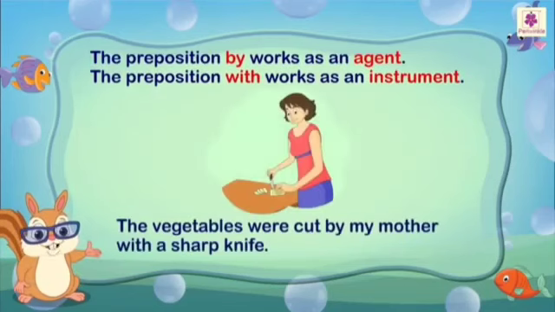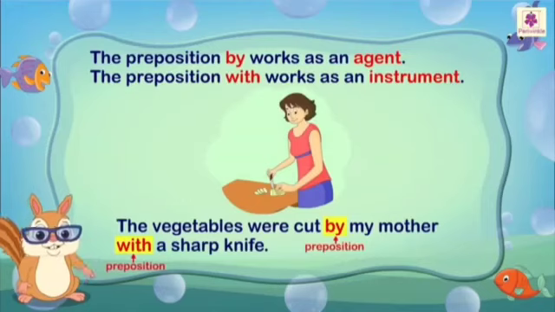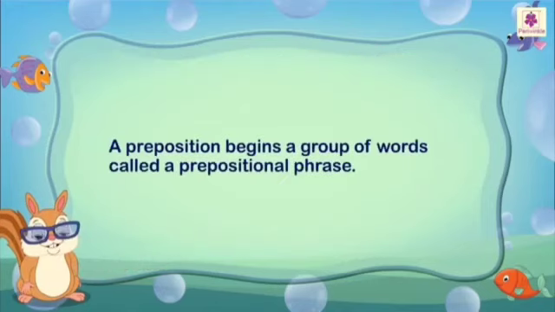Agent and instrument. Let's see in this sentence. The vegetables were cut by my mother with a sharp knife. With here is an instrument. By is an agent. By whom?